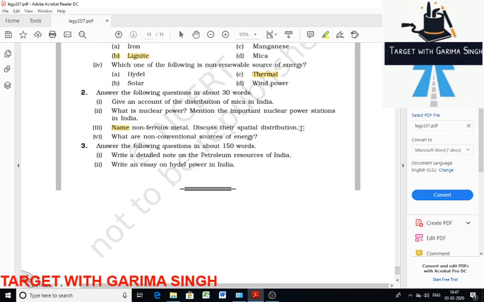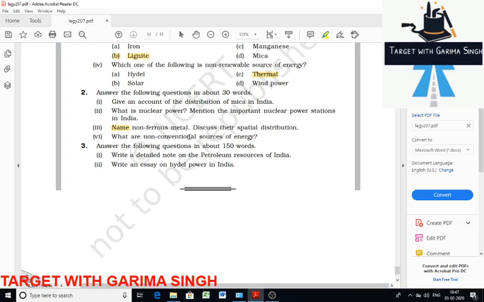Bauxite is found mainly in tertiary deposits associated with laterite rocks, and bauxite is the ore of aluminium. Odisha happens to be the largest producer of bauxite. The other two areas you can see are Bolangir and Koraput, and the Palamu region of Jharkhand. Copper deposits mainly occur in Singhbhum district in Jharkhand and Balaghat district in Madhya Pradesh.